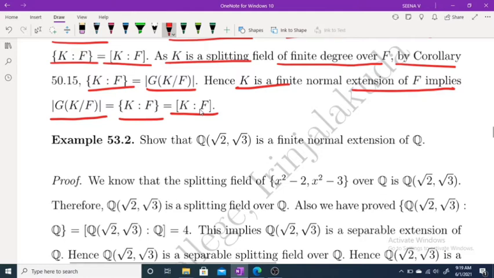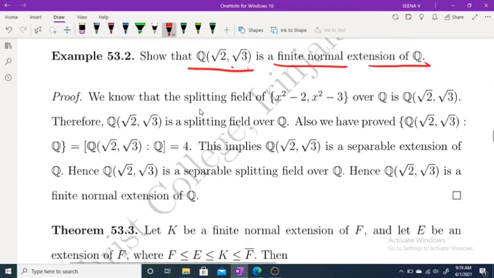Consider our same example, Q(√2, √3). This is a finite normal extension of Q. So we have to check whether it is a splitting field over Q, and also whether it is a separable extension of Q. We know that the splitting field of x² − 2, x² − 3 is Q(√2, √3). So the splitting field of this over Q is Q(√2, √3). Therefore, Q(√2, √3) is a splitting field over Q.